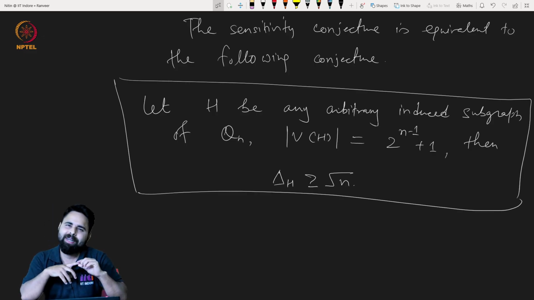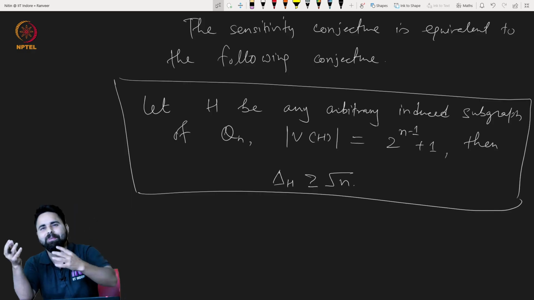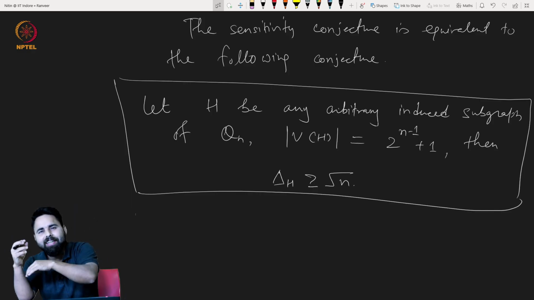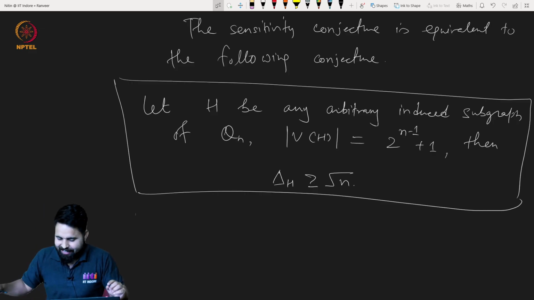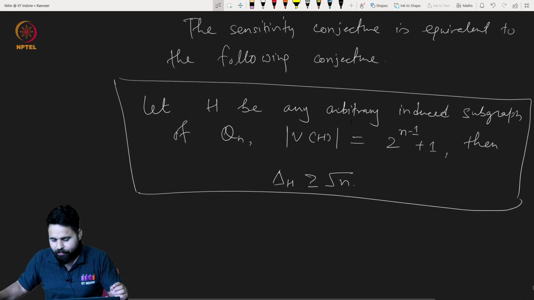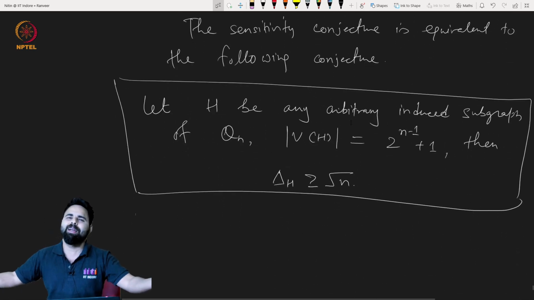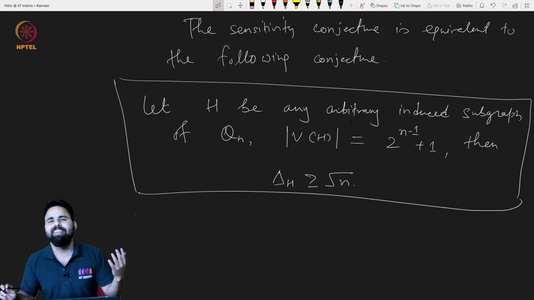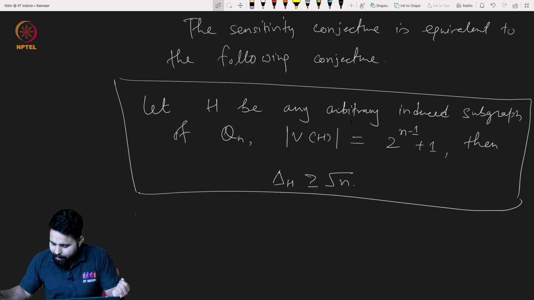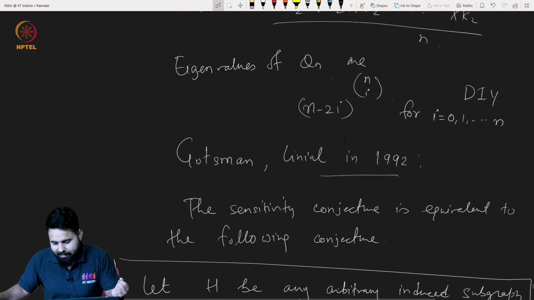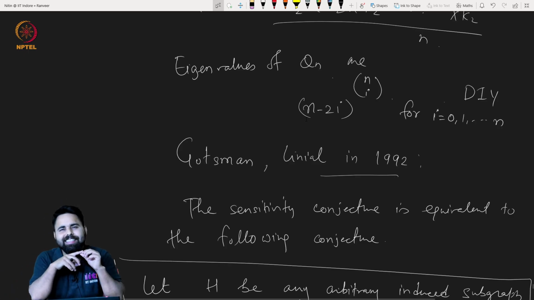But why not the adjacency matrix of Qn itself? Why do we need to introduce another kind of matrix? Just think about it. We already know the relation between the largest eigenvalue and the largest degree of a graph, right? We know the largest degree is related to the largest eigenvalue, but can the eigenvalues of Qn help us? We have already listed the eigenvalues of Qn. Just check it.